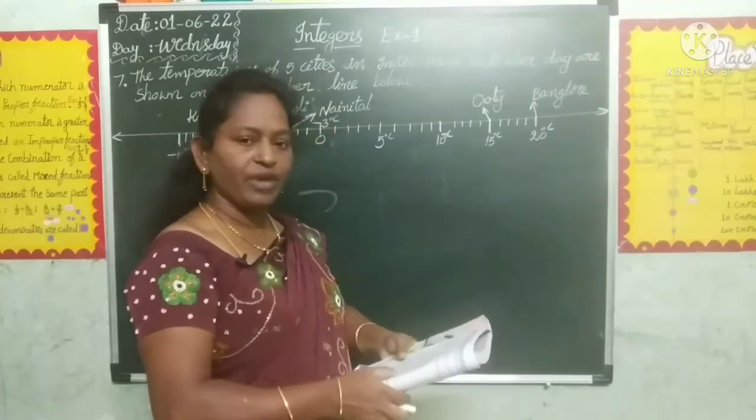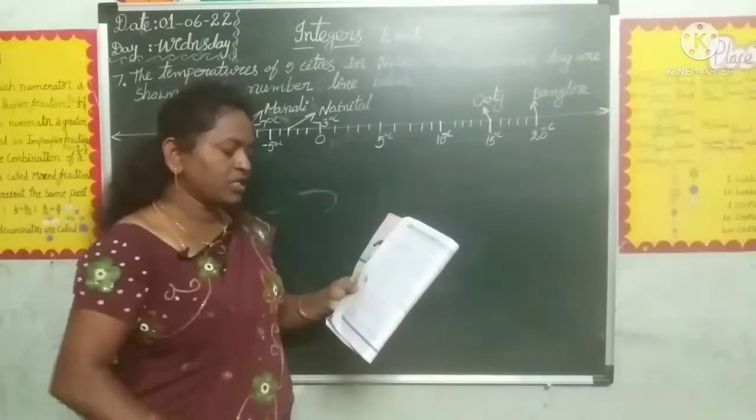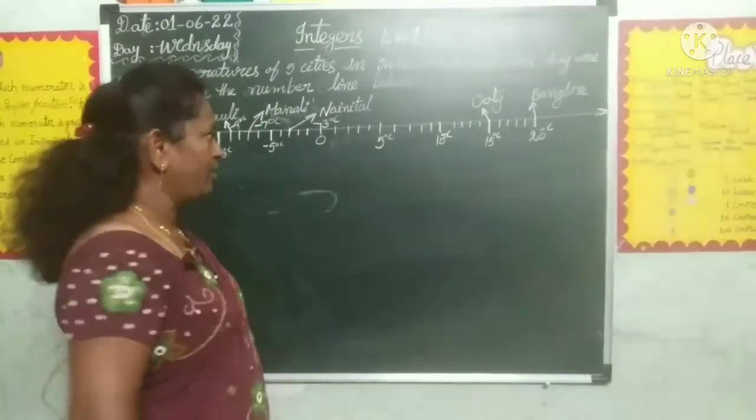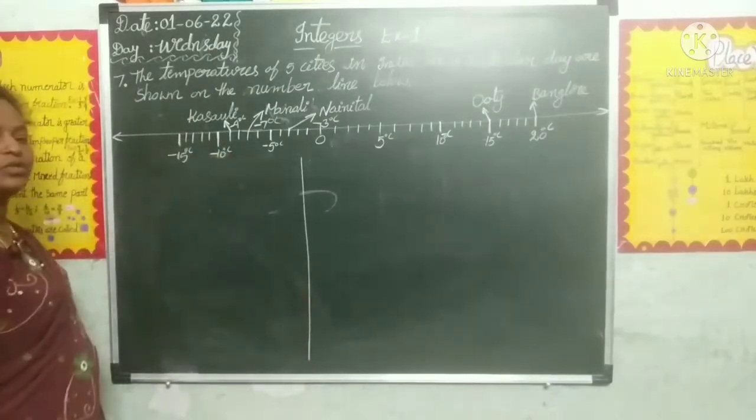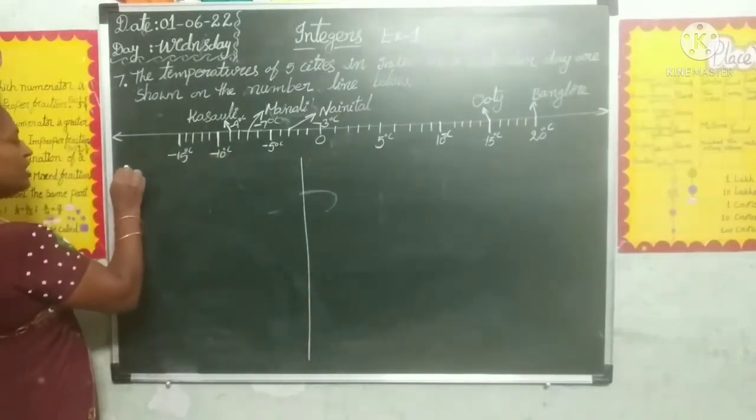So now what is given? First question. Write the temperatures of the cities marked on it. First we write the cities and temperatures.